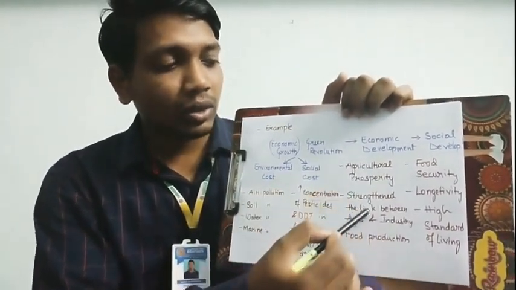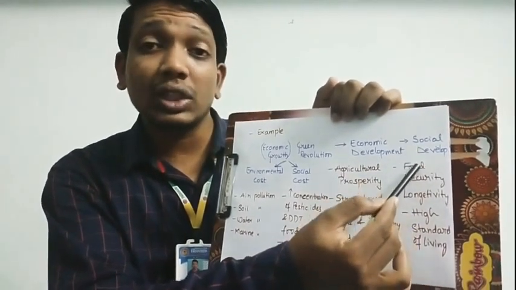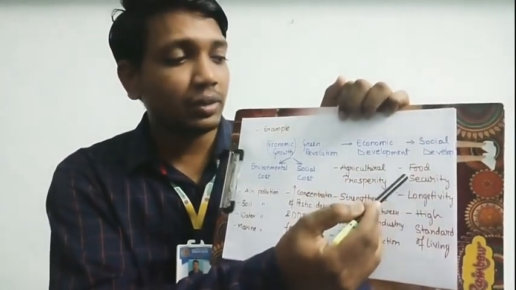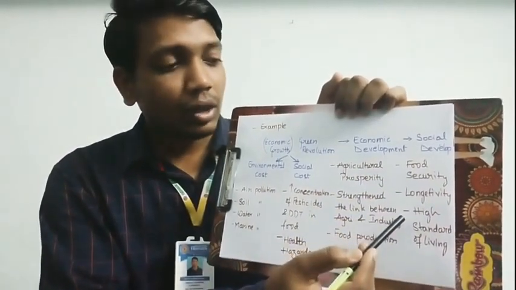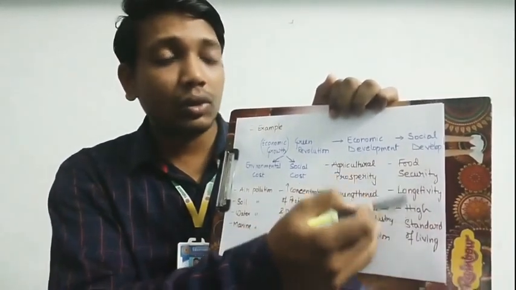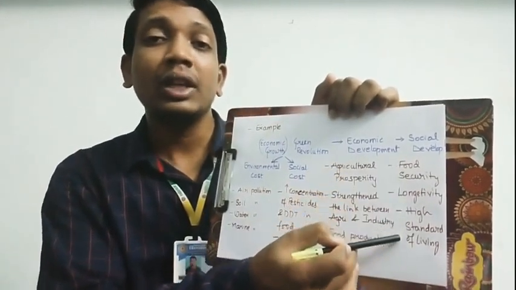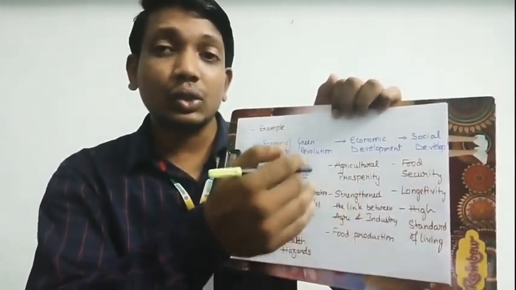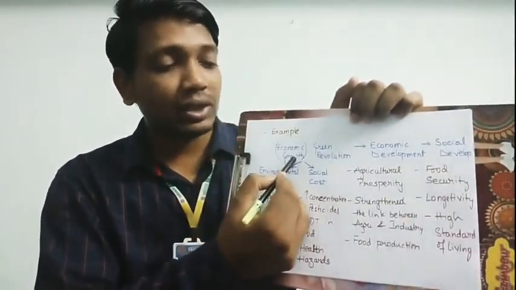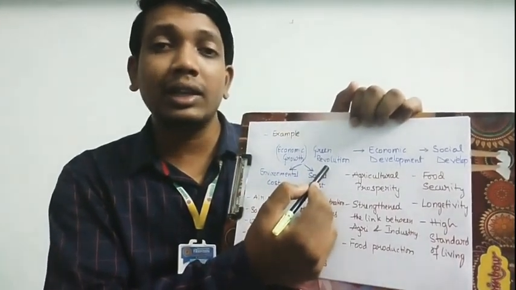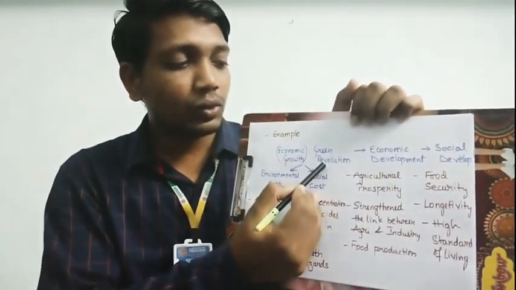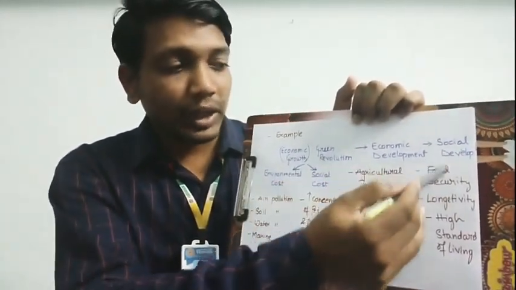Now because of this economic development, there will be certain social developments also. Social developments in the form of food security, longevity. We talk about high standard of living. People's standard of living would be improved. So these are all what? These are all social benefits which the society or the people would be receiving as a result of what? As a result of this economic growth in the concept of green revolution. So this is the social benefits we talked about.